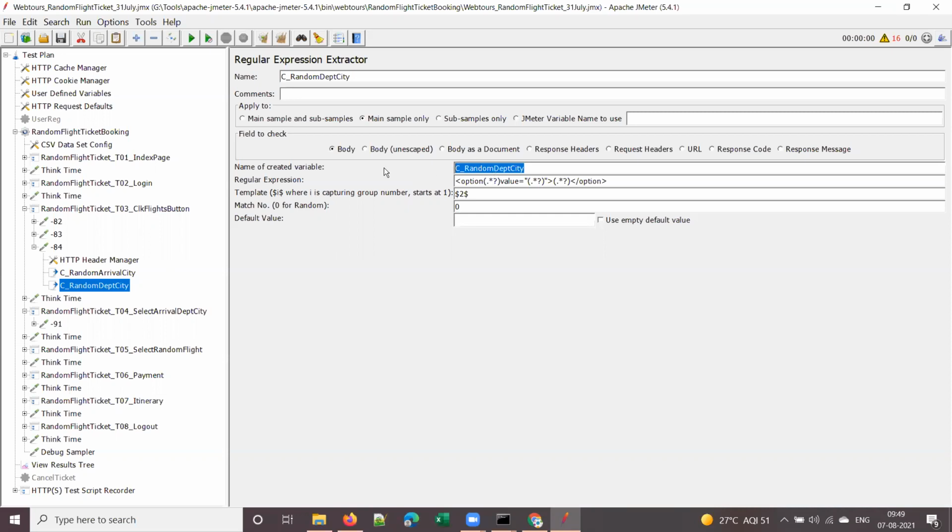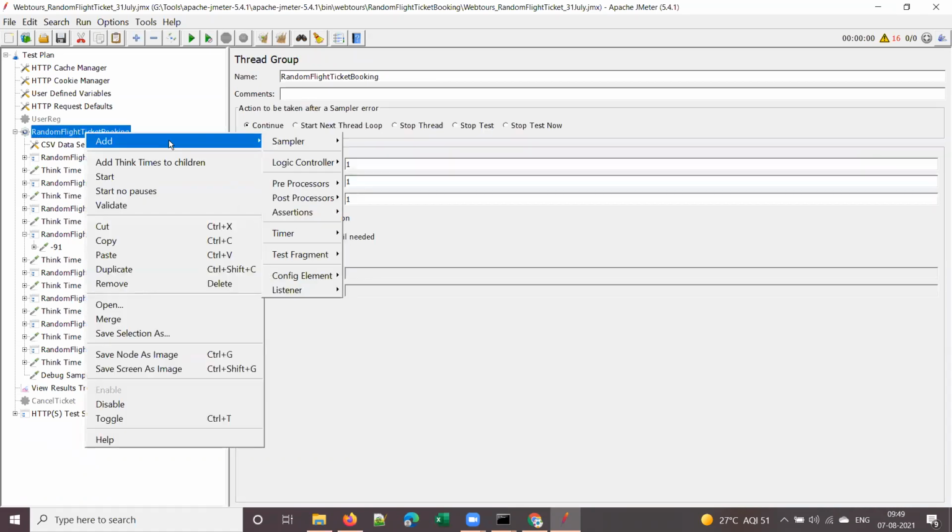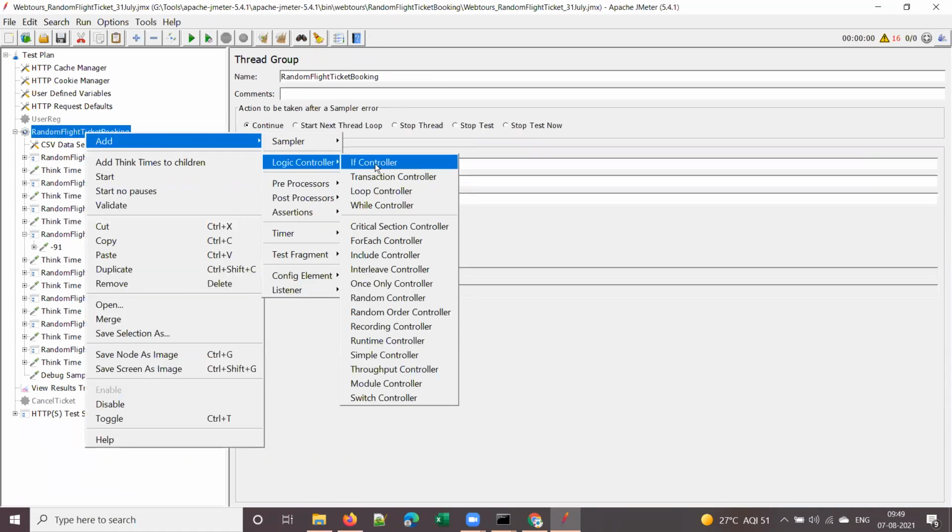Now we have to compare these two cities. For that I will use an if controller. Let me show you. Add, logic controller, if controller. The first and foremost controller is the if controller. In interviews they will ask what different types of controllers you used. You should be able to explain at least 4 or 5. You cannot say that you used only the transaction controller. When you work in a project, you will definitely use a minimum of 4 to 5 controllers.